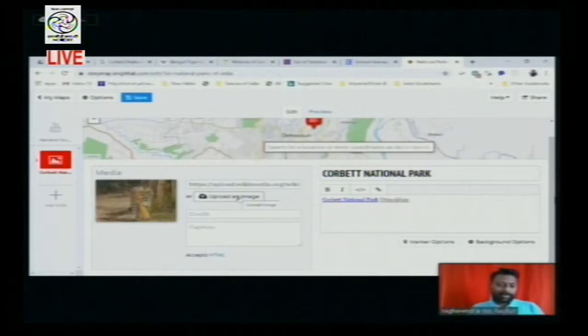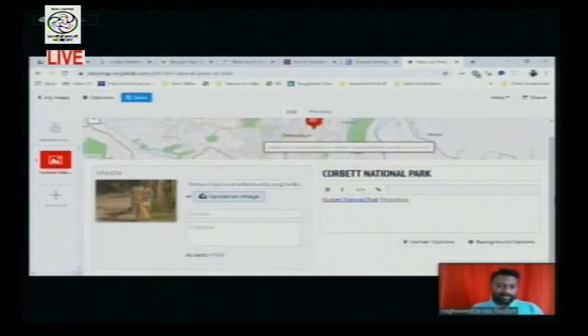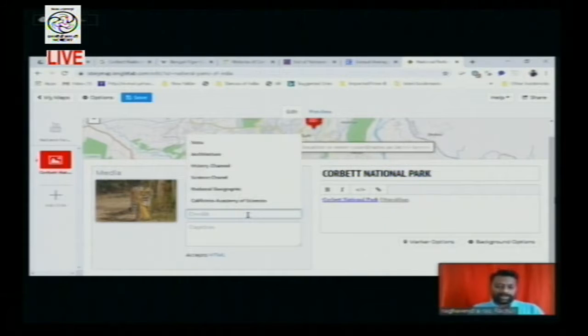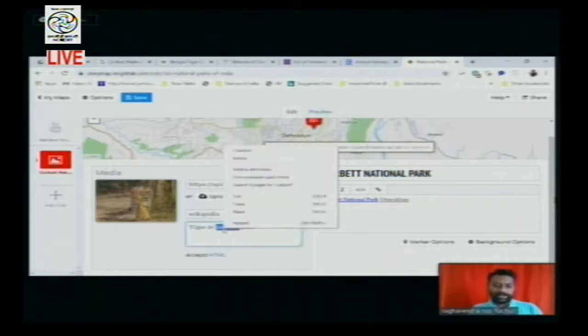Or otherwise directly you can upload an image, but when you ask to upload an image, it should be saved either in the drive or in Dropbox. These are the two options which normally it gives you. So in this way you can upload an image link by taking the web address of an image. You need to give the credit, that is Wikipedia, and give the caption Tiger in Corbett Park. So this is the title.